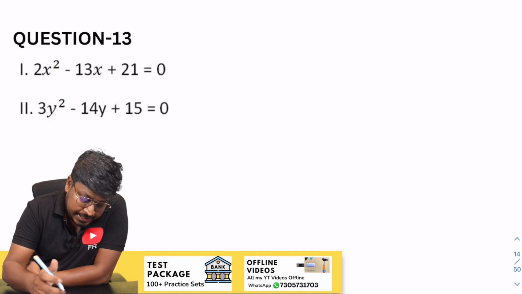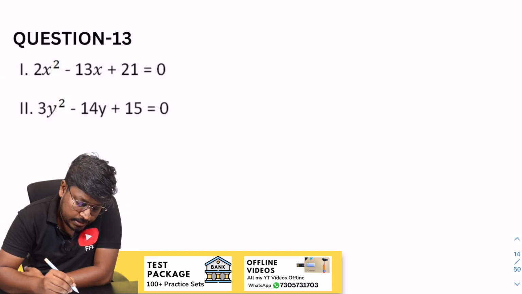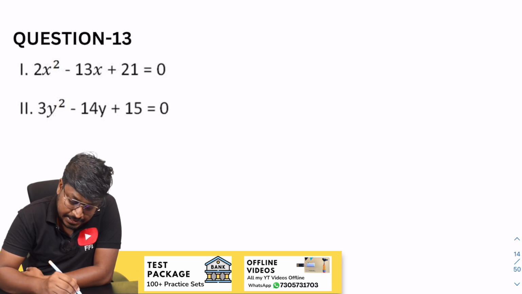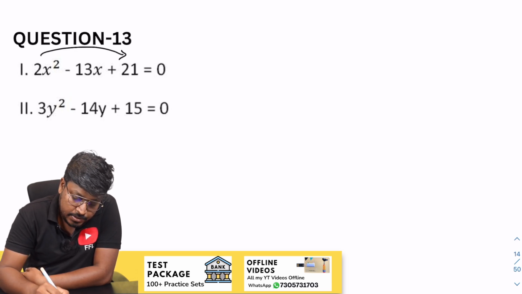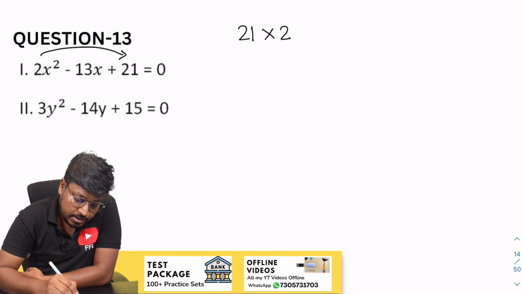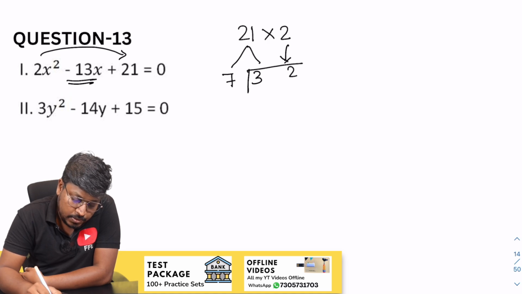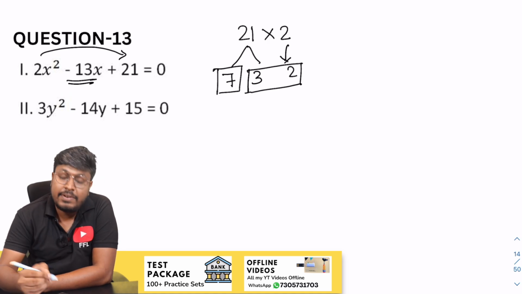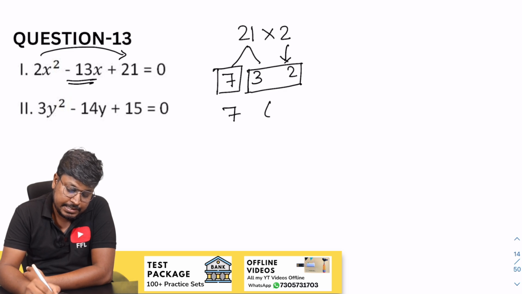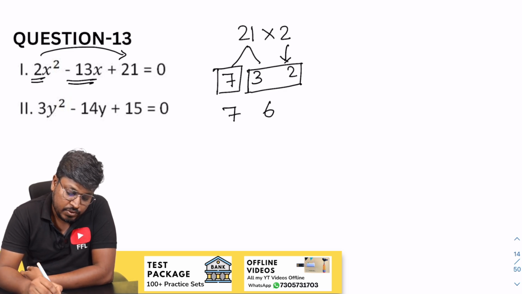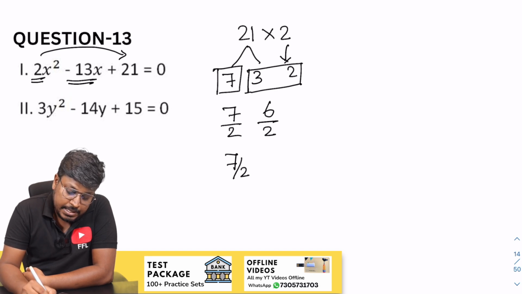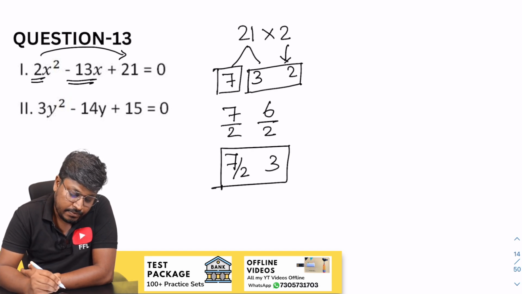So next, 13th question. So 2 into 21, so 21 into 2. So our target is to get minus 13, right? So this can be done as 7 into 3 and 2 here. 3 into 2 will be 6. 6 plus 7 will be 13. So 7 and 6. So before x square we have 2, right? So divided by 2, the answer will be 7 by 2 and 3. So this will be the factor of x.